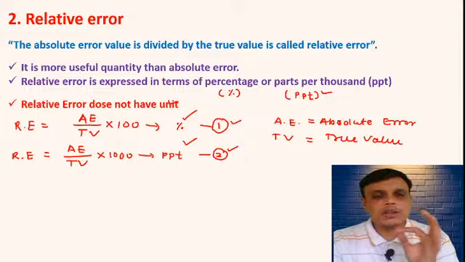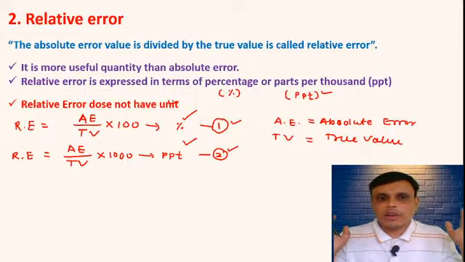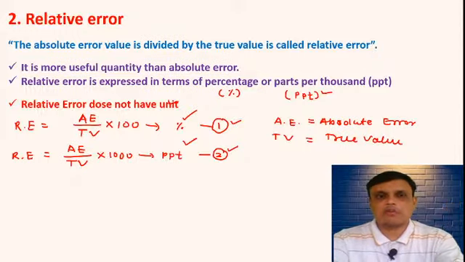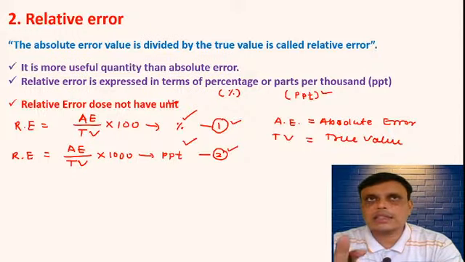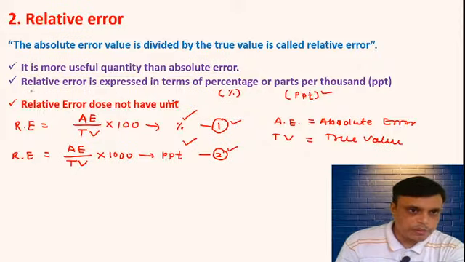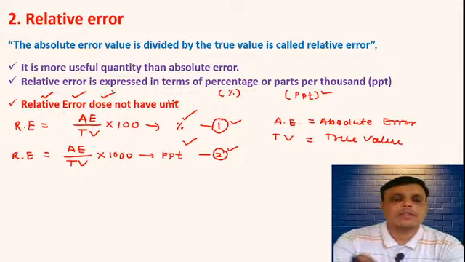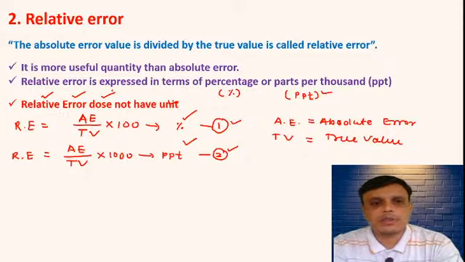Relative error does not have a unit. Very important point. Relative error does not have a unit, while absolute error has a unit. Please remember this. This is a very important topic. Which point? Relative error does not have a unit. So why does this not have a unit?